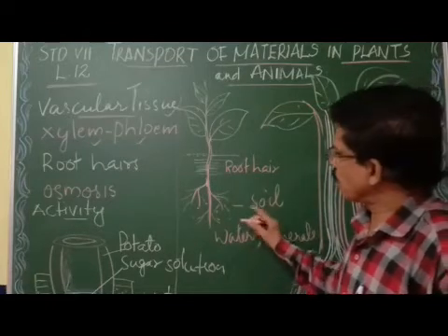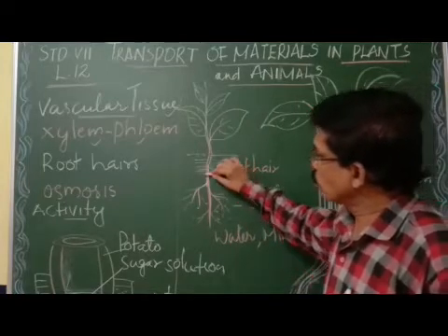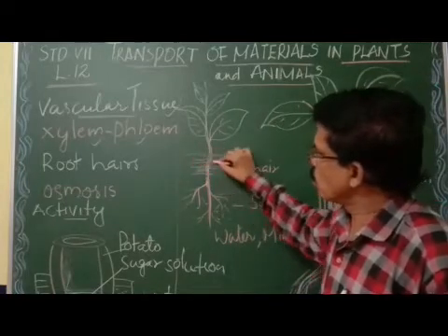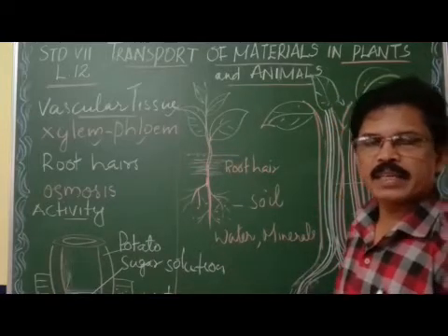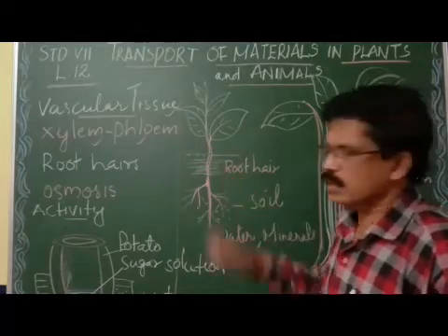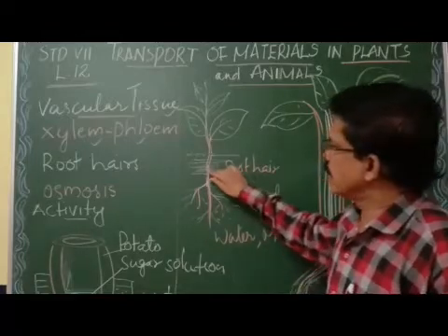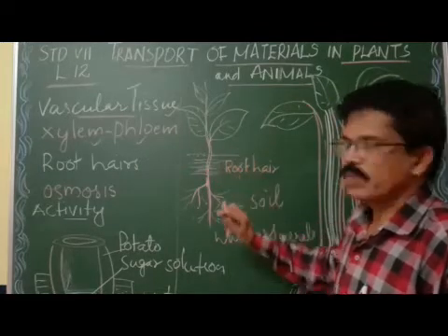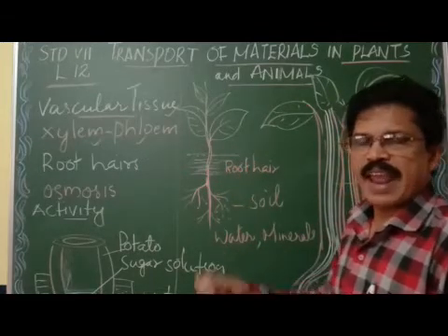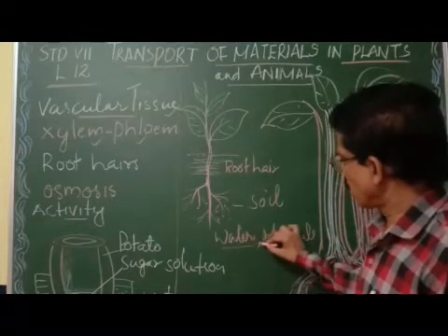These water and minerals are absorbed by the root hairs. You know that root hairs are very minute hair-like projections. You can see here the minute root hairs, which increase the surface area for the absorption of water and minerals.